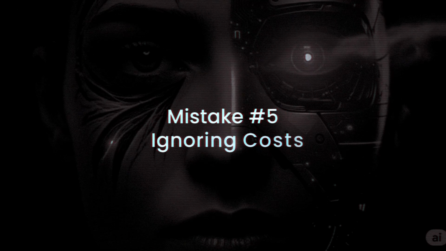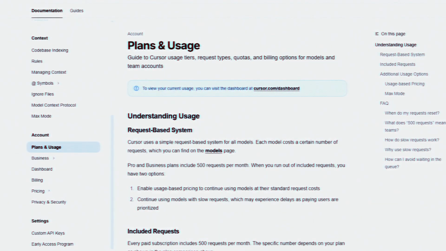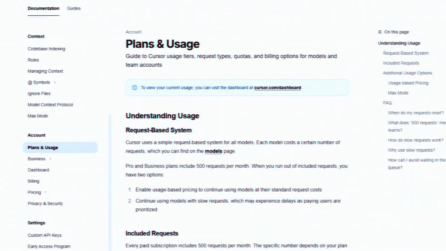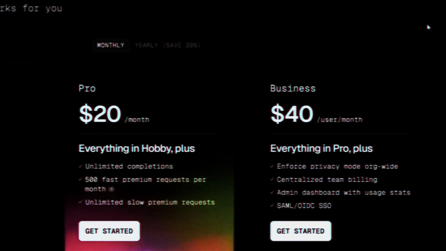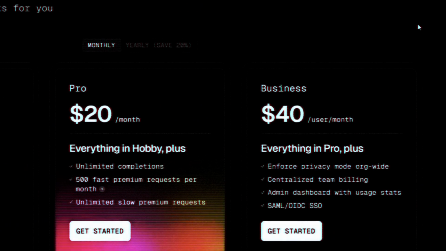Yes, technically they can perform those tasks, but it's inefficient, because tasks like web scraping or batch data processing are deterministic. Mistake number 5, ignoring cost. That might actually cost you big if you are not tracking how much your AI agents are costing. Building these agents has a running cost for every API call, token usage, and external tool they interact with. At first, it might seem very small, just a few cents per task, but as you scale by adding more agents, connecting more tools, and increasing task volume, that small cost can snowball into hundreds or even thousands of dollars a month. So how do we fix this? Set usage limits from day 1, monitor token consumption regularly, use cheaper models for low-stakes tasks, and audit your agent's workflow to eliminate unnecessary calls.